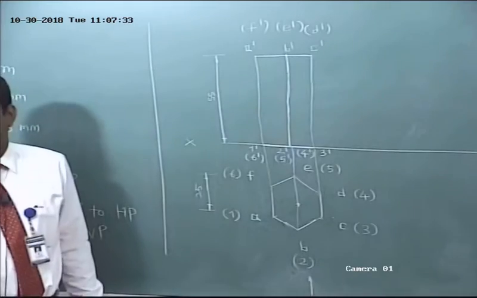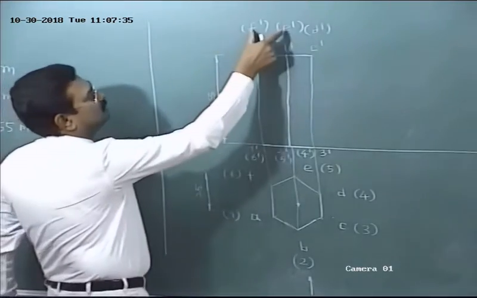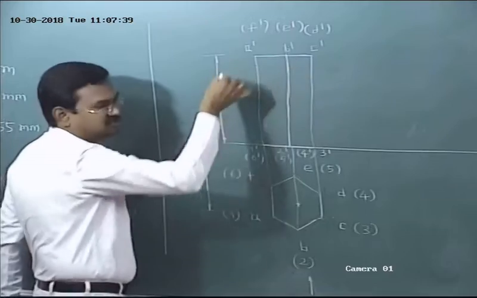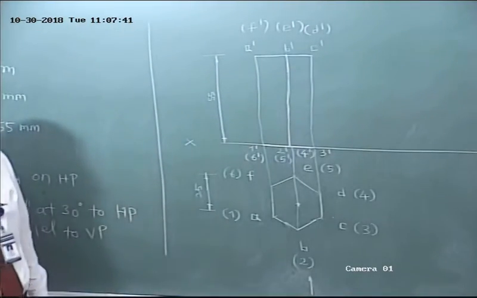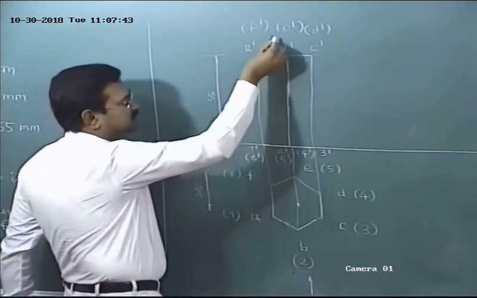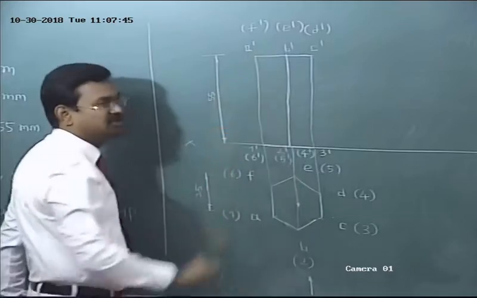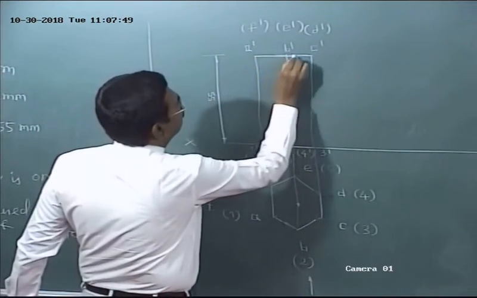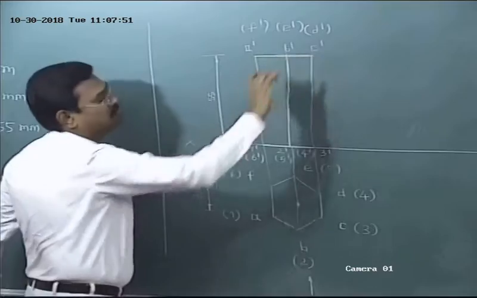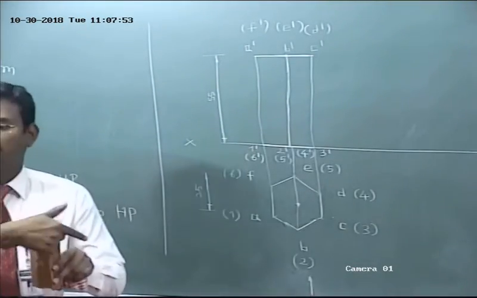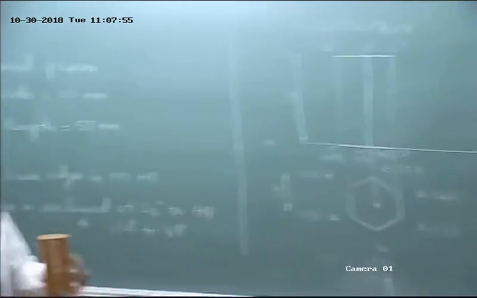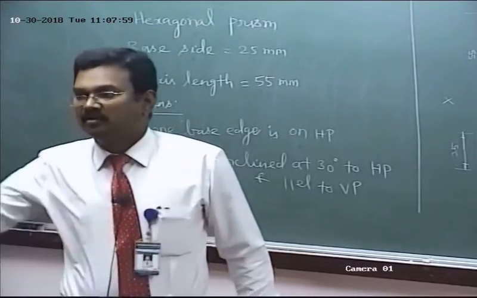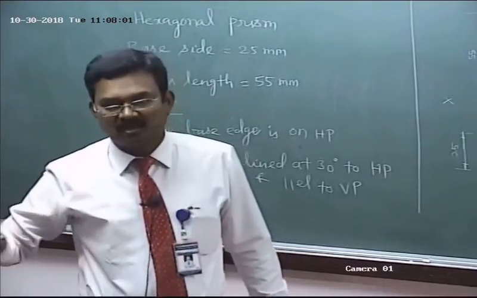Hey, are you able to follow me? E, F, short dashes, coincides with a continuous line. As per the rule, when a continuous line coincides with short dashes, you have to show only the continuous line. So this straight line represents the front view of the top base. Like it's a plane, just a straight line. So far we have obtained only the front view of the top base and the bottom base.